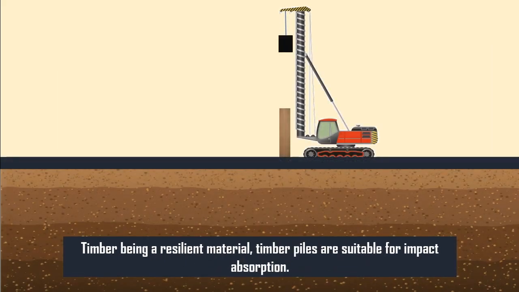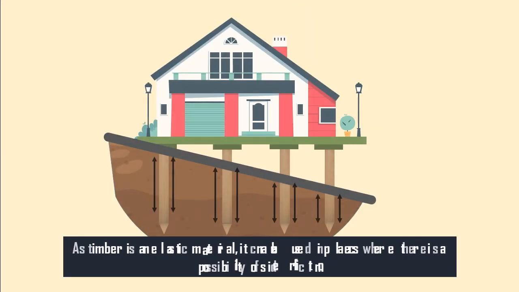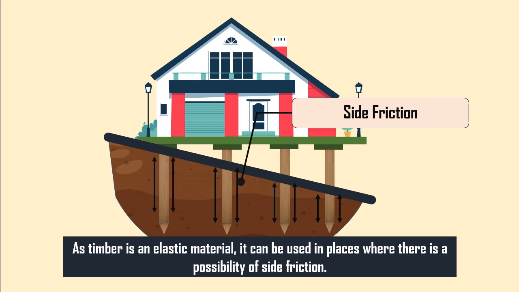Timber being a resilient material, timber piles are suitable for impact absorption. As timber is an elastic material, it can be used in places where there is a possibility of side friction.